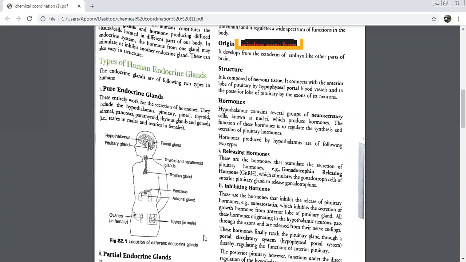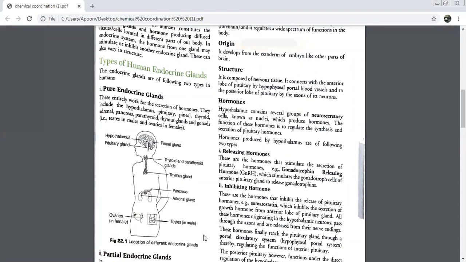Gonadotropin. There is another category of hormone which is produced here in the hypothalamus, and it will also go to the pituitary, but it will not release. It will stop or inhibit. What was the name of the hormone? Inhibiting hormone. I gave you an example of an inhibiting hormone. What was the name?